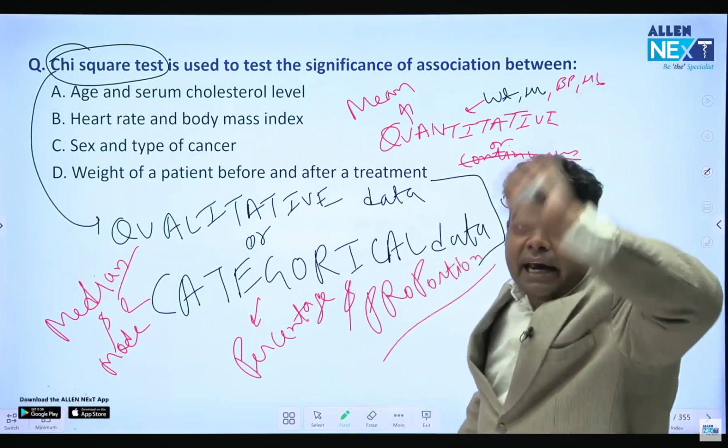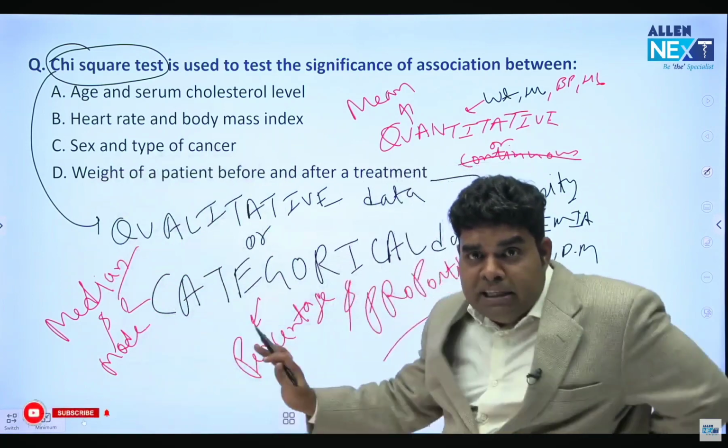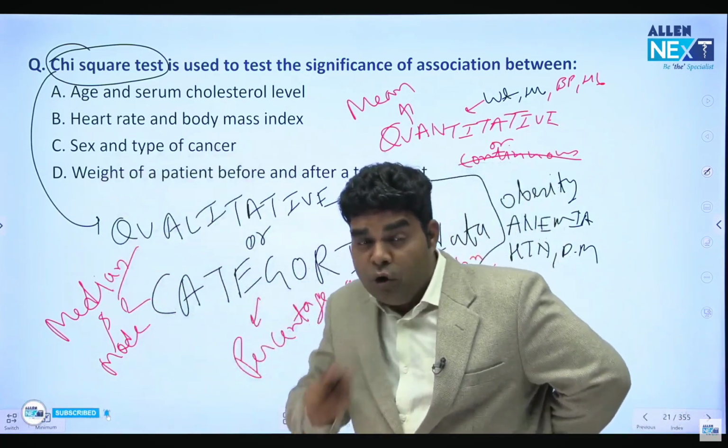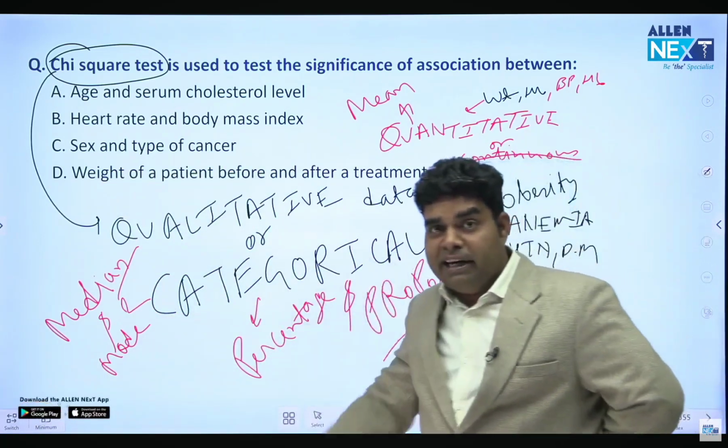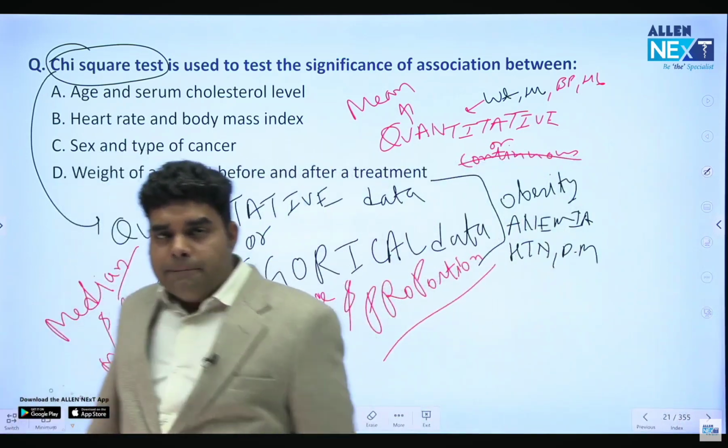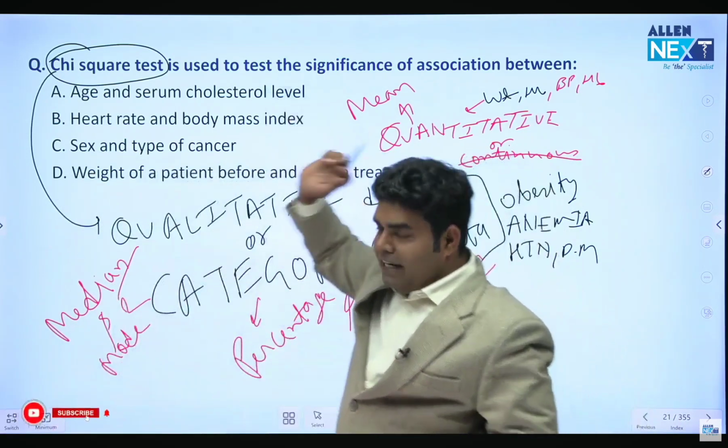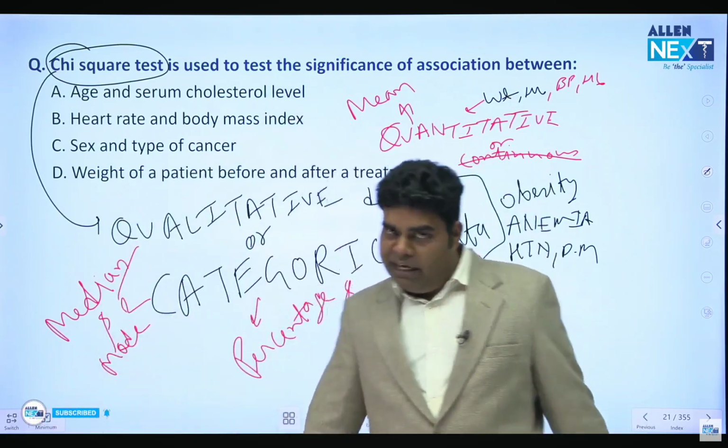Percentage and proportion are the way of describing categorical data. Like I can say 20% of students in this class are obese. So 20%, 20 out of 100. Obese is categorical data and I'm using percentage. Okay, so now this chi-square test, as I said, is used for qualitative data.